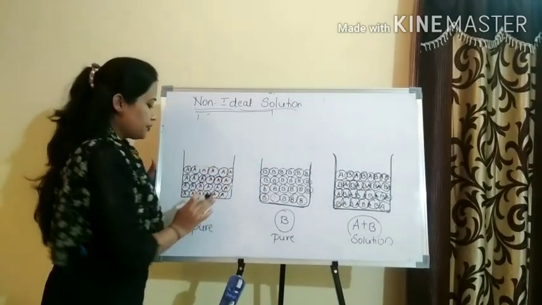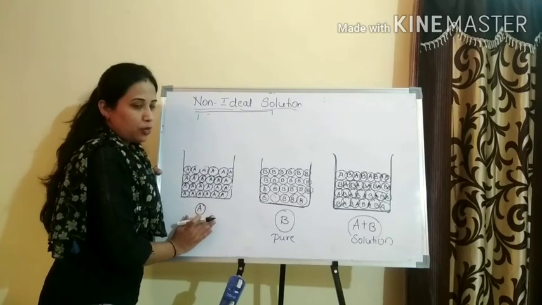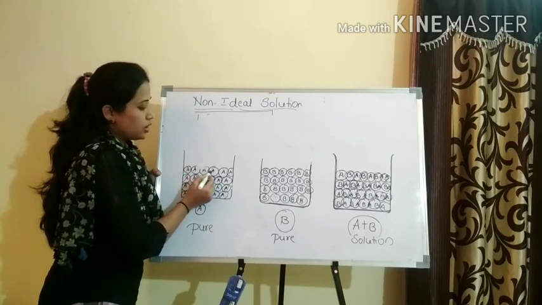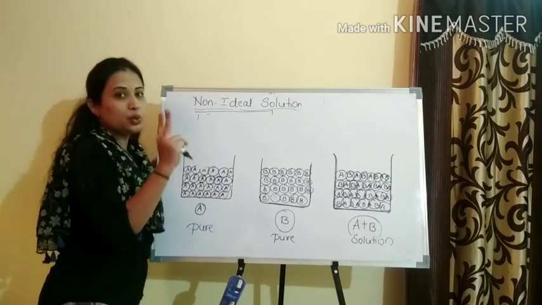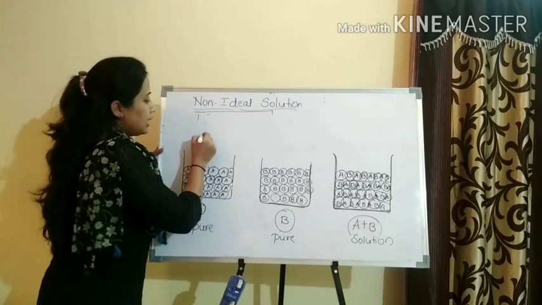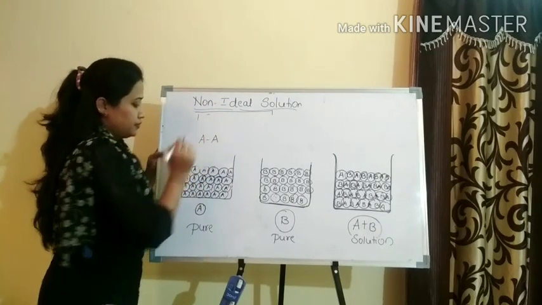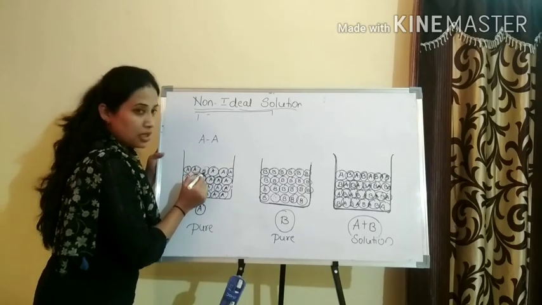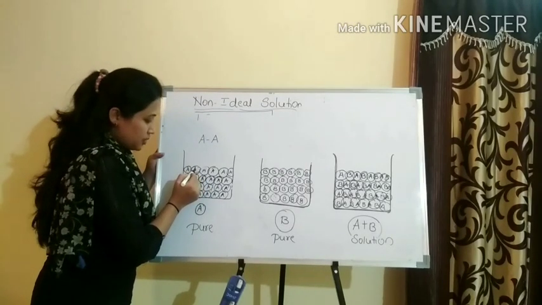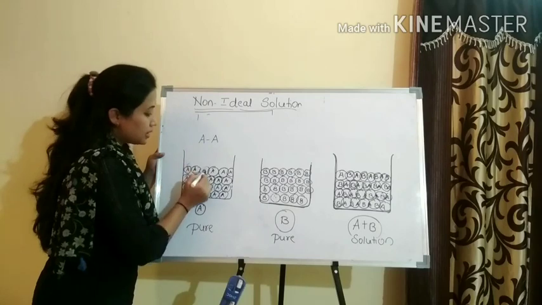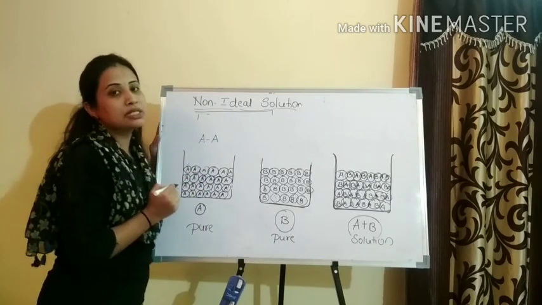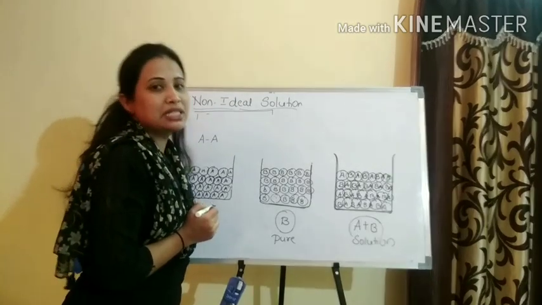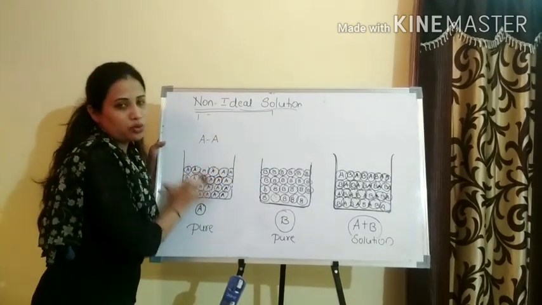Here you could observe. Let us consider A component, which is pure before mixing. These are the molecules that are present. There are 2 chances for the interaction of AA, since an A molecule is surrounded with similar A molecules. Obviously the force of attraction, or the intermolecular attraction, will be the same throughout the container.